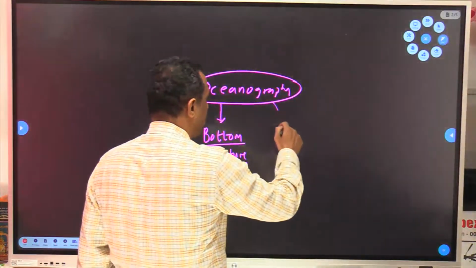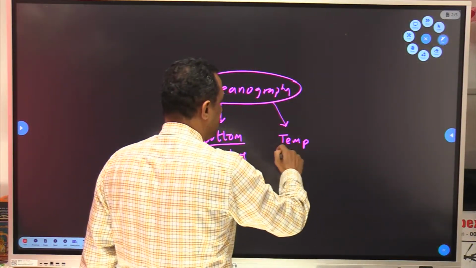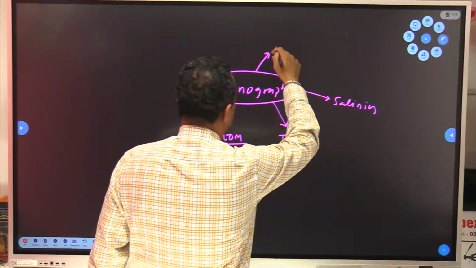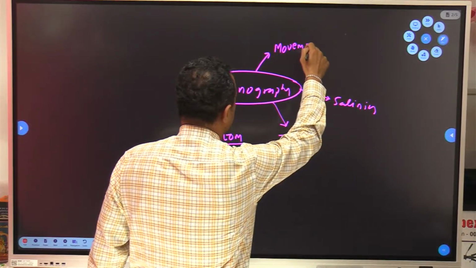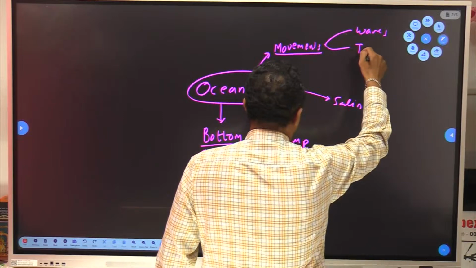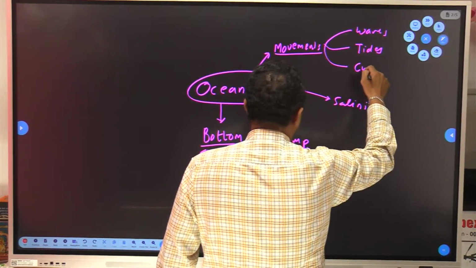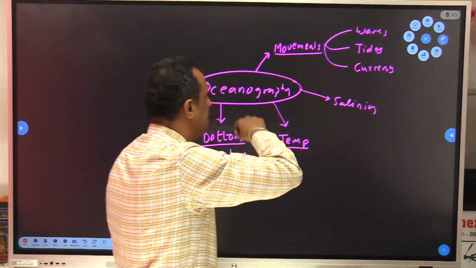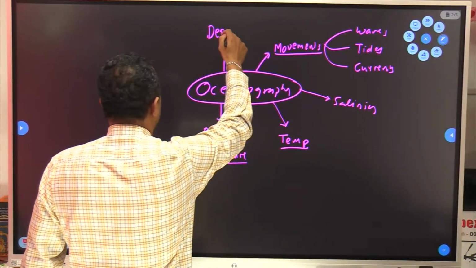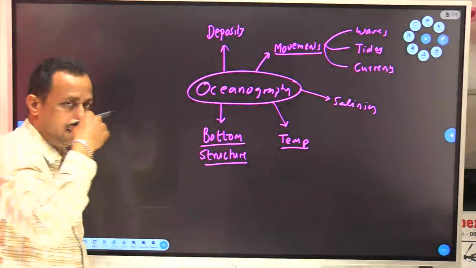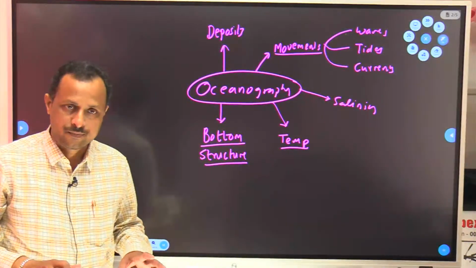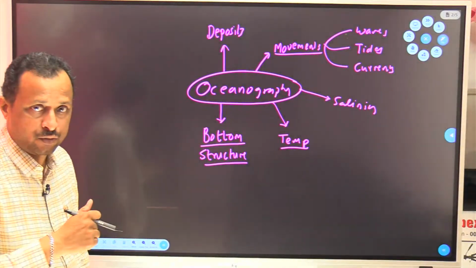Then we study the ocean water temperature. We study ocean water salinity. We study ocean water movements. How many movements do we have to study? Three movements: waves, tides, and currents. Clear? Then we study the sediments. Those are termed as deposits, ocean bottom deposits or marine deposits, the sediments which are lying on the ocean bottom. They have some relevance, that's why we have to study them.